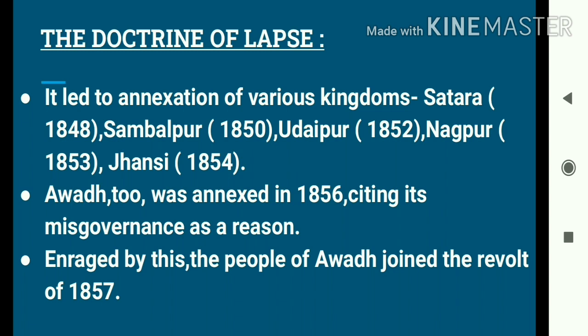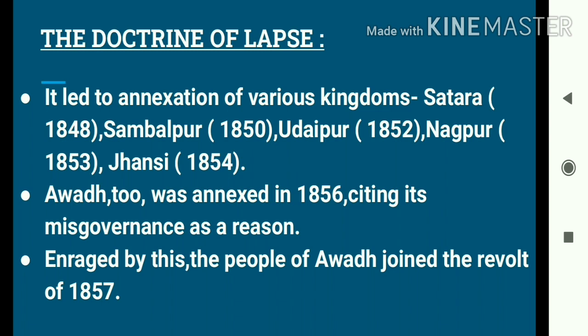But students, the people of Awadh got very angry when they came to know that their king was humiliated by the East India Company. So in order to take revenge, the people of Awadh decided to take part in the Great Revolt of 1857. So this is all about the doctrine of lapse, students.